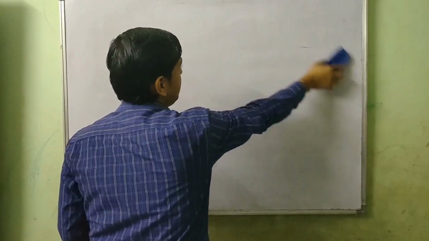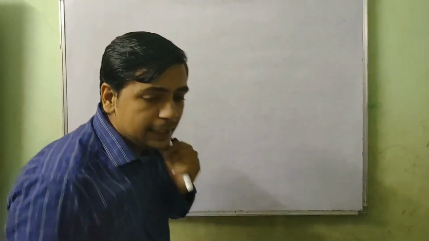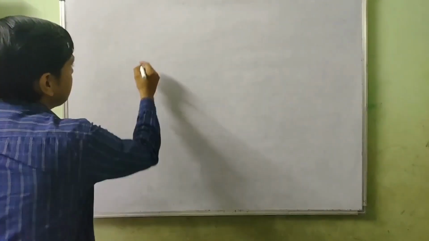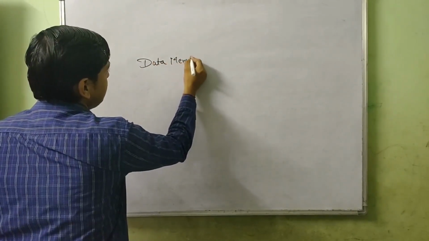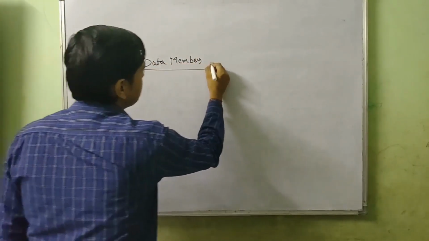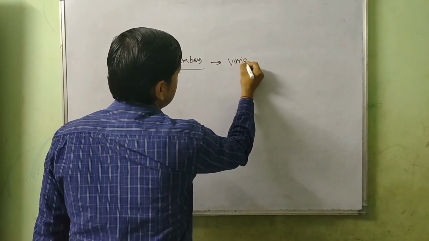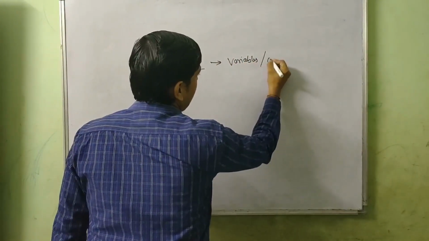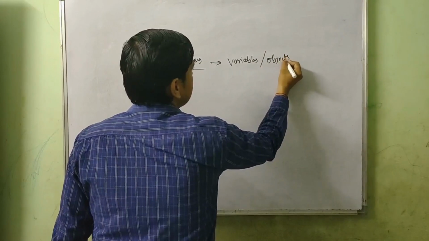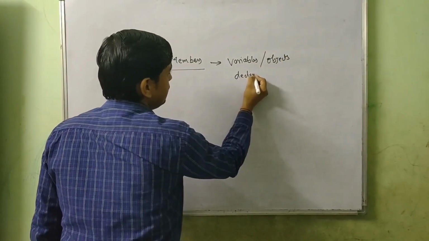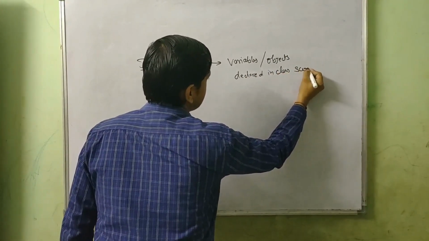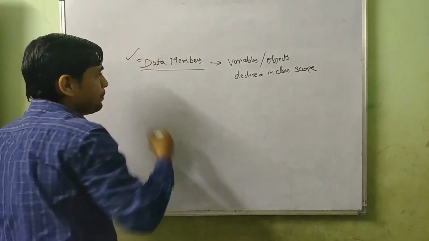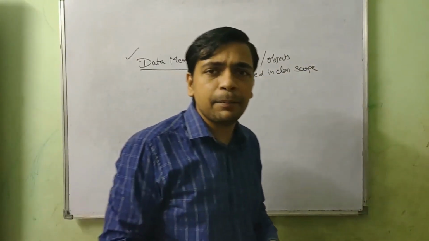We will define these things as data members of a class, and data members of a class are nothing but variables or objects declared in class scope. So if we are declaring anything inside the class, that is nothing but a data member, and we have defined plenty of data members in our class.